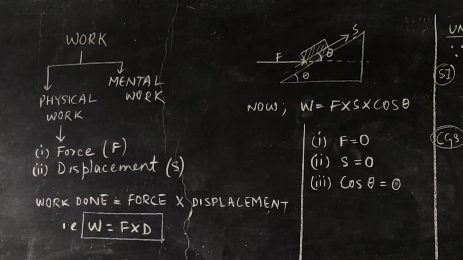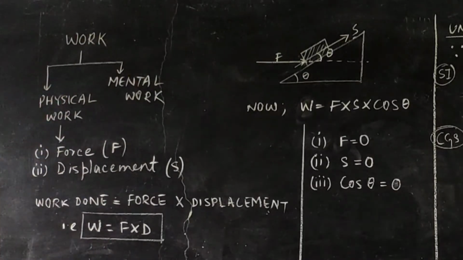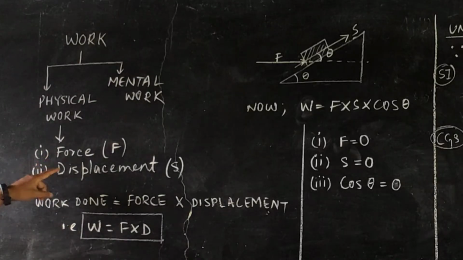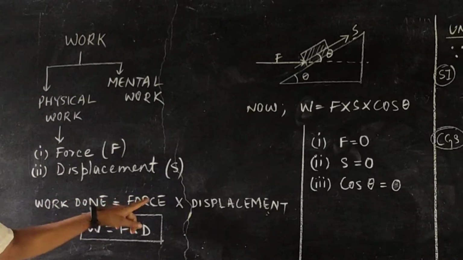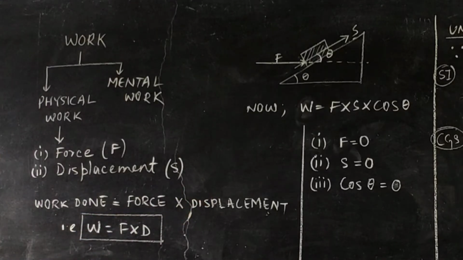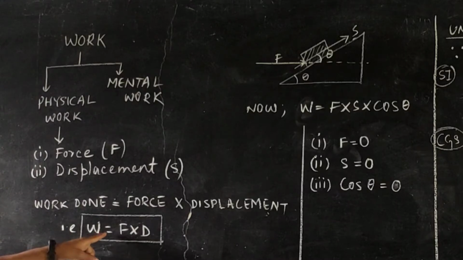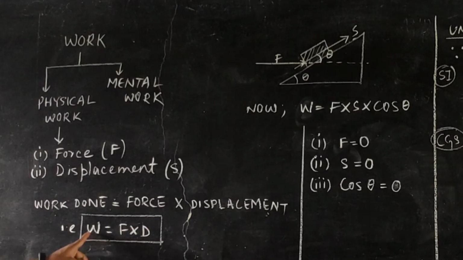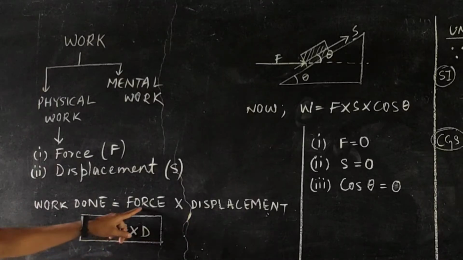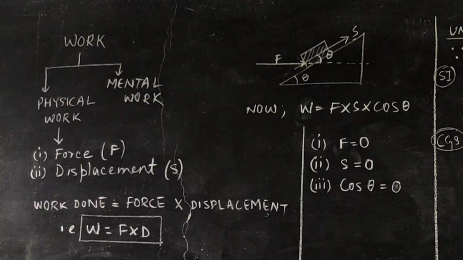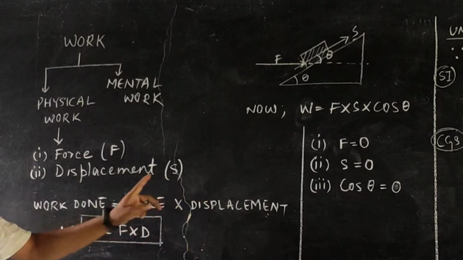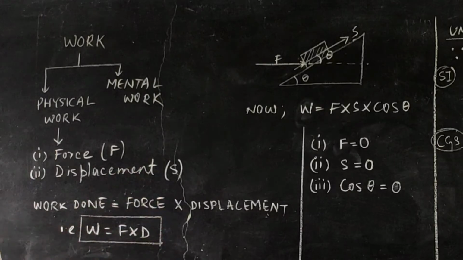But physics tells us that work is said to be done only when there is a force, and that force causes a displacement of that particular body. So the measure of work is given by the product of force and displacement. Thus in symbol notation we can simply write W equals F into D, where W stands for work done, F stands for force applied, and D stands for the displacement. And this displacement is because of the force that is acted upon a body.